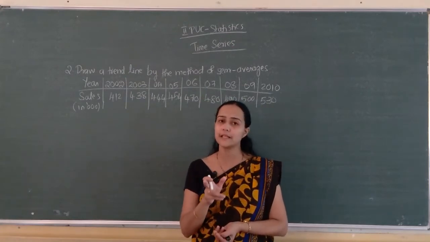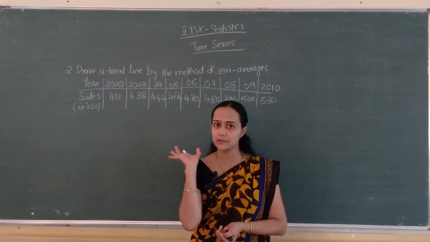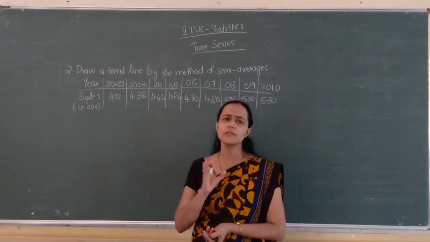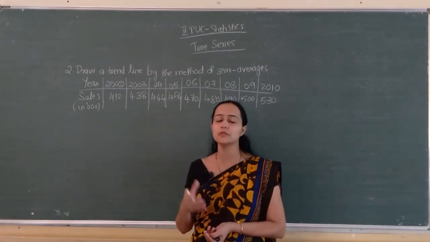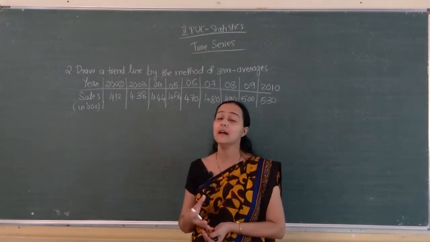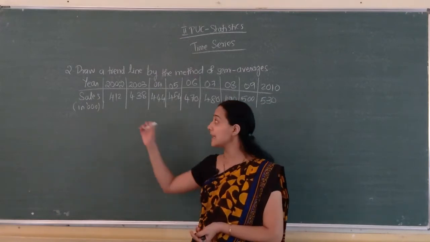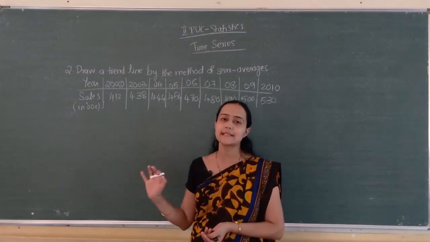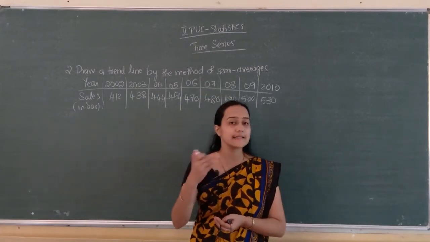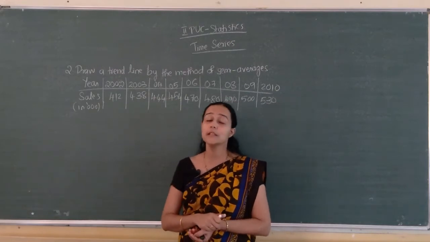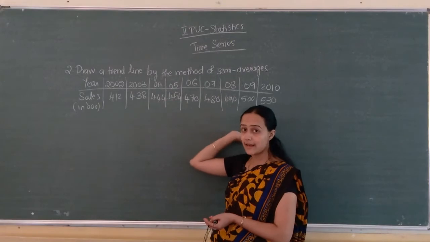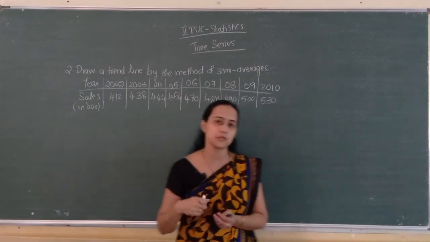This is only for computing trend values; while drawing the histogram we consider all. Leaving the middlemost, we take the first half and last half.